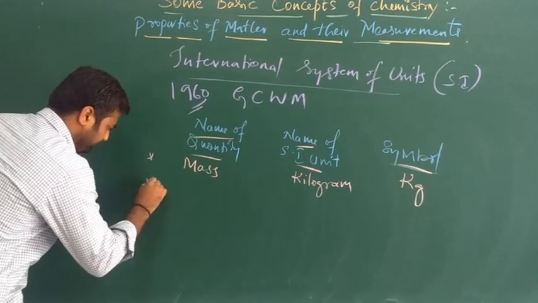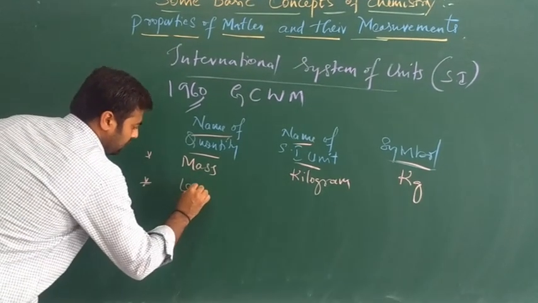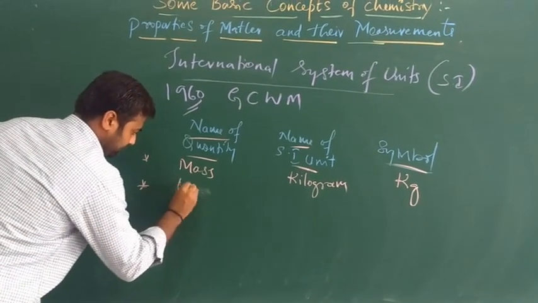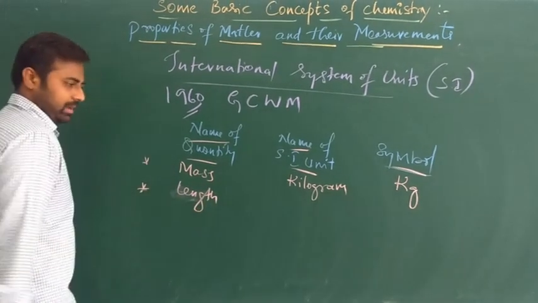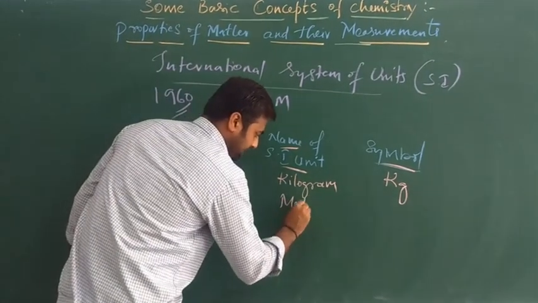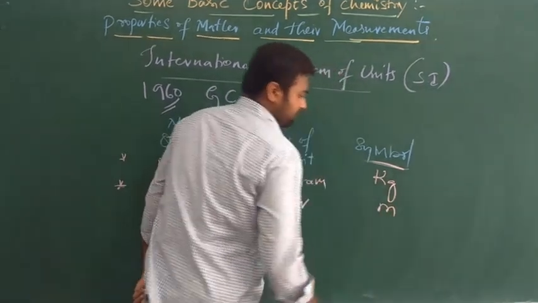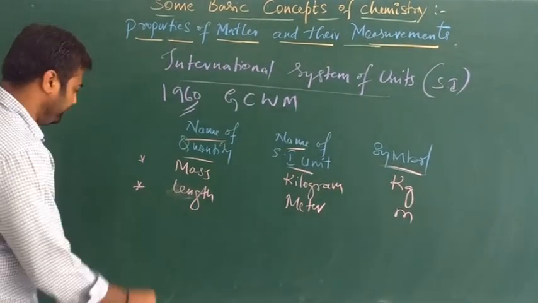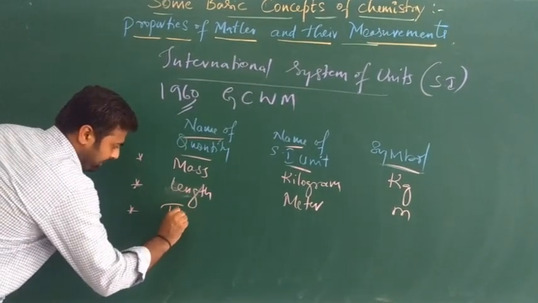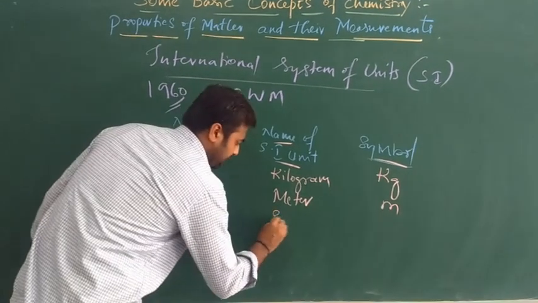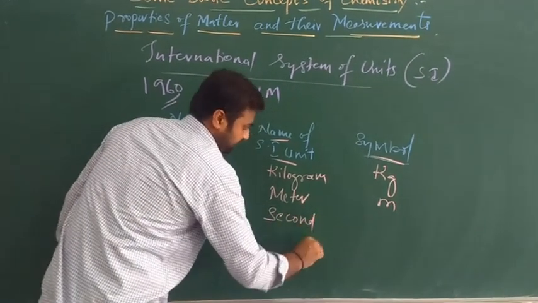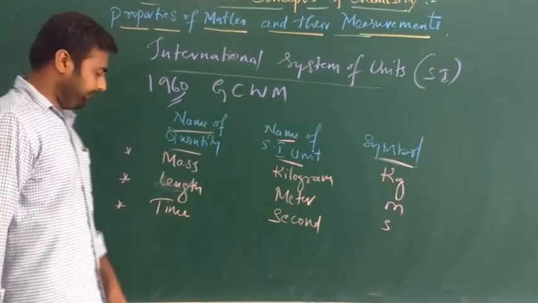The second one, length. For length, the SI unit is meter, symbol is small m. The third one is time. For time, the SI unit is second, symbol is small s.